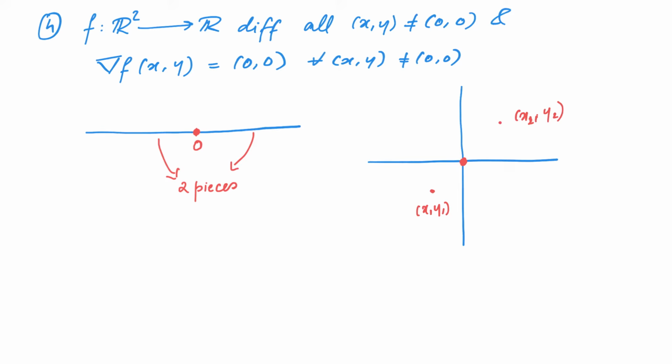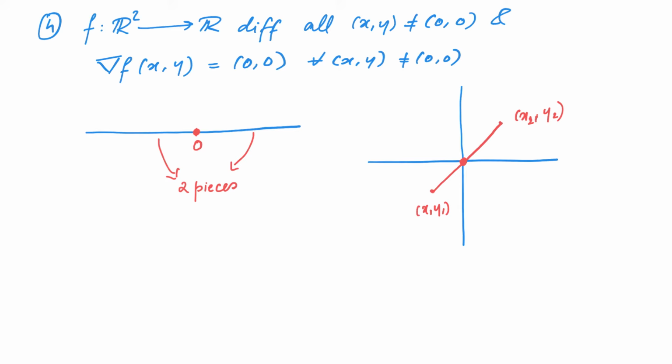And then we considered the line segment joining these two points. As you can see in this example, it is possible that this line segment passes through the origin. If it passes through the origin, then we do not know the value of the gradient at the origin, and hence we are in trouble. Thus, we cannot blindly mimic the proof that we had done earlier.